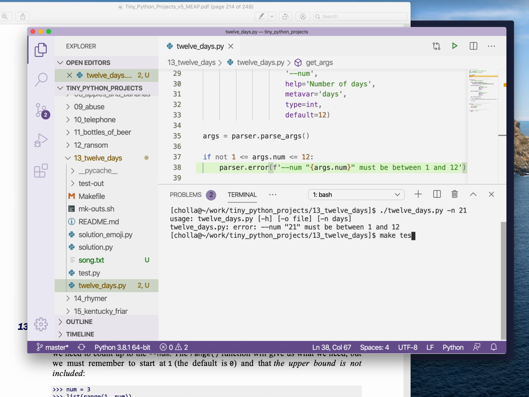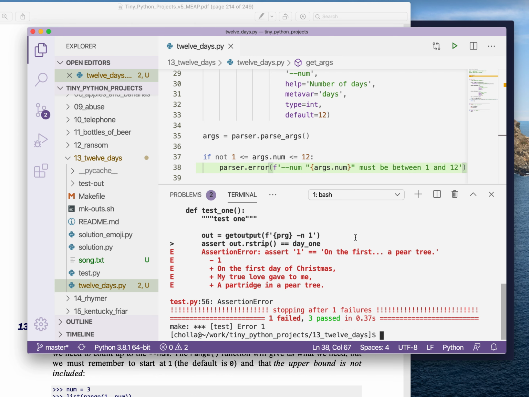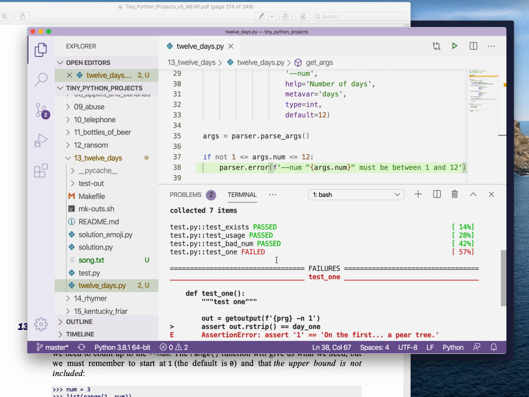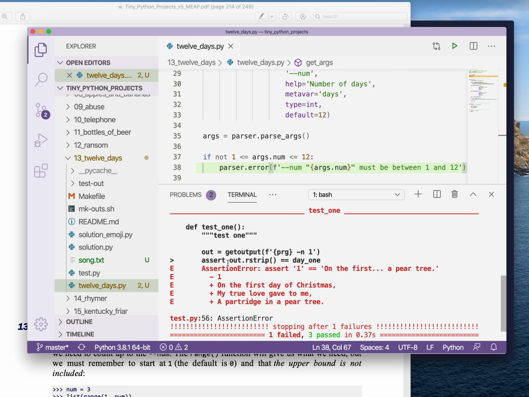Okay, let's just run the tests and see how we're doing so far. Okay, so it passes. My tests are always written in the same order. I make sure the program exists. I make sure it responds to usage. And then I usually pass in bad values for all the options. Here I passed in a bad number, and I ensure that it has passed there. So now it is failing on 1. On the first day of Christmas, our program right now prints 1, and what it expects to see is the basic verse, on the first day of Christmas. So that's where we're going to start in the next video.